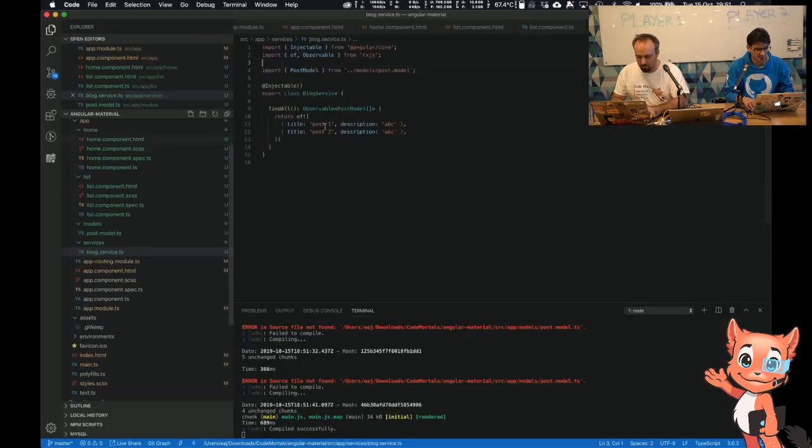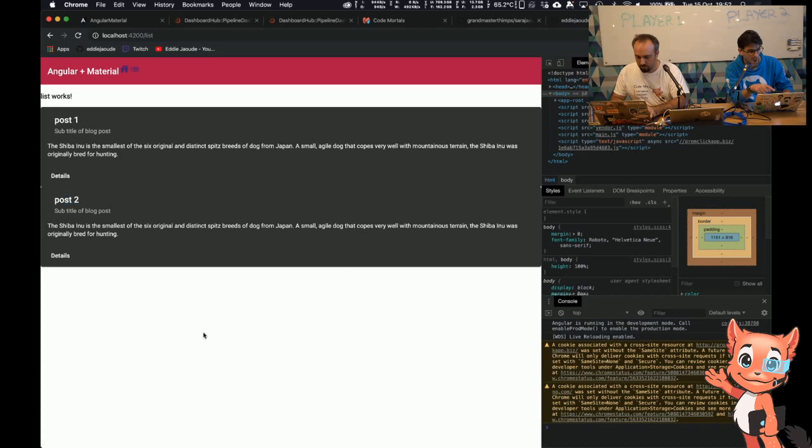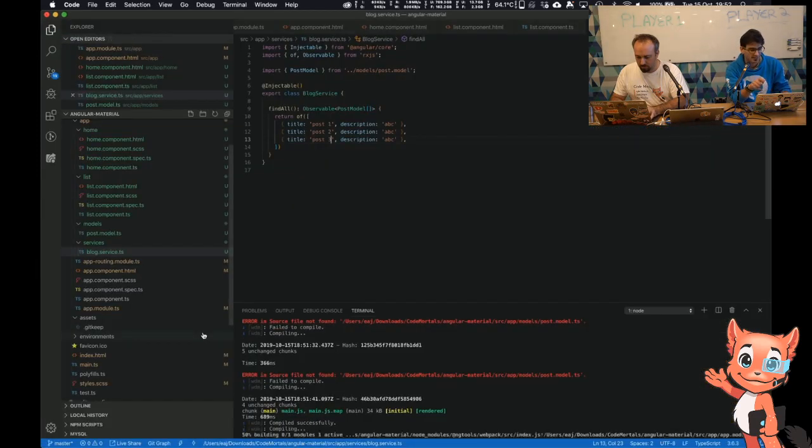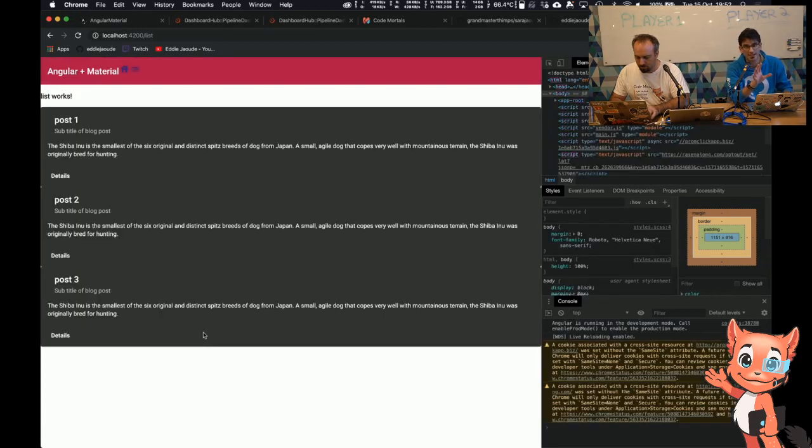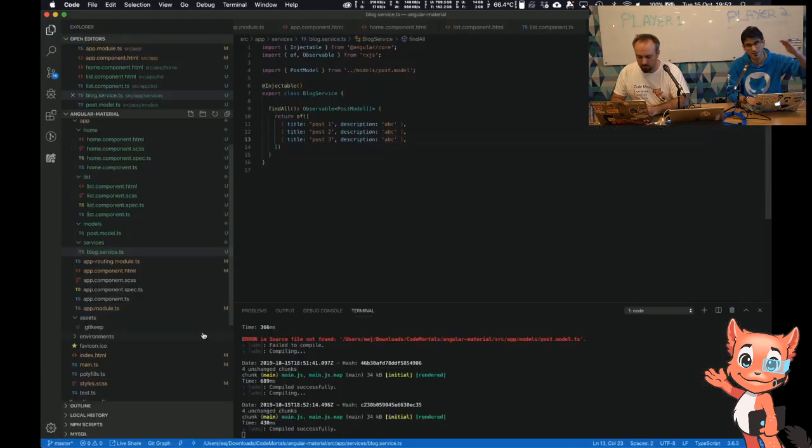So if I add in here, I'm not doing the HTTP request like Andrew's doing from JSON. I'm just putting it in my service. But later on, when I get the API done in a future stream, I will replace this fake data with an HTTP call to the API. So now I'm going to call it post 3. And before I hit save, I'll quickly show you. I've got post 1 and 2. And I've hit save. Now post 3 will suddenly appear. Post 3. So you get the idea. It's reading the data from the service. And the service is at the bottom of the front end stack. So whenever we make any changes to this, it will filter up higher into the UI in the stack.